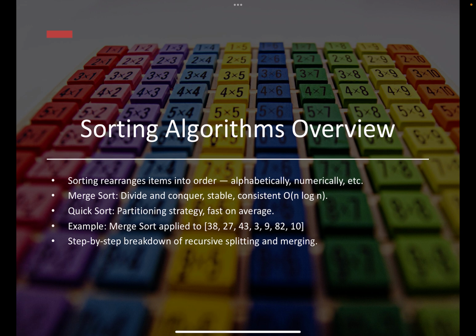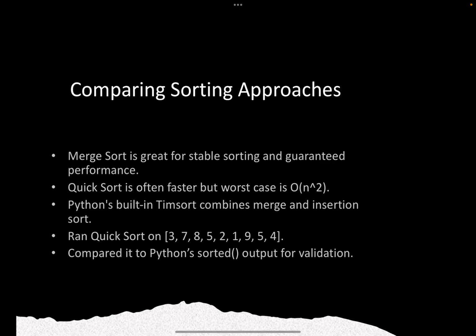Another example that I used was merge sort applied to a list such as 38, 27, 48, 39, 82, and 10. So, as far as comparing sorting approaches is concerned, merge sort always splits evenly, while quicksort depends on the pivot. I compared my quicksort results with Python's built-in sorted to check accuracy. This helped me reinforce how different sorting strategies apply in real life scenarios like large file processing, for instance.